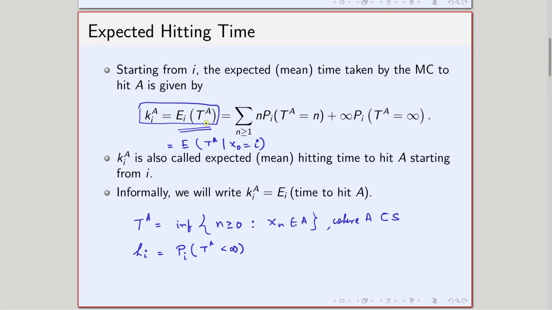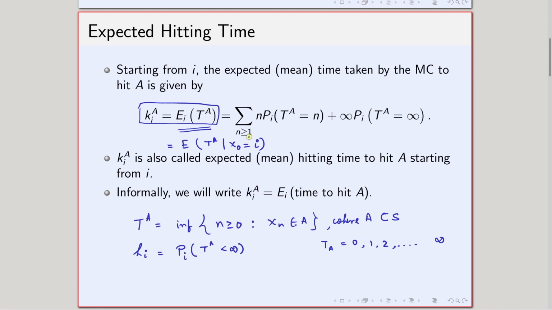That is a very natural question, and in that kind of scenario I have to find the expectation of T_A, starting from i. It is basically the conditional expectation: starting from i, what is the average, mean or expected time to hit the set A? In this case, T_A can take values 0, 1, 2, and so on, and finally it can also take value infinity if the set is empty.